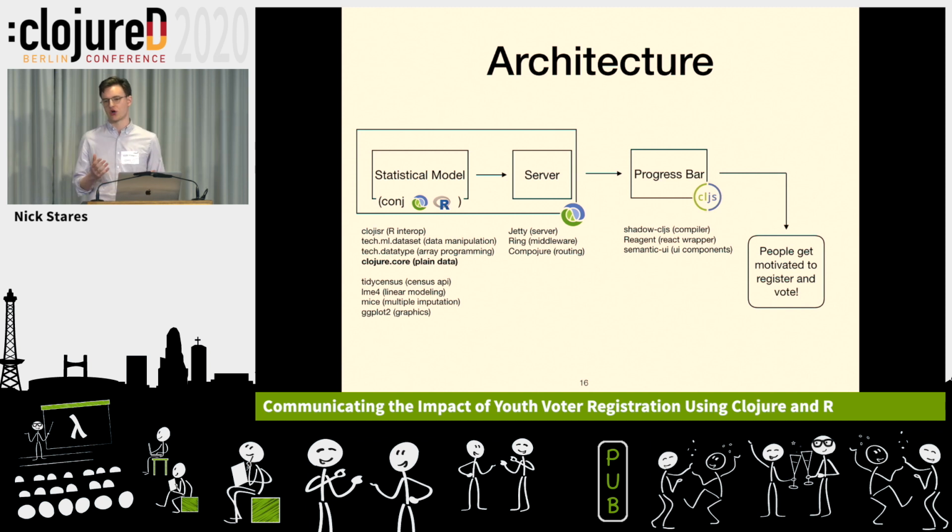But the real star of the show is actually just plain Clojure data structures. They are awesome. They're great for modeling the transformation of data from one shape to another flexibly. So being able to use that is a big win for just regular data science.